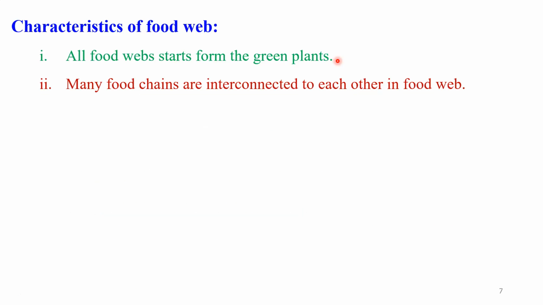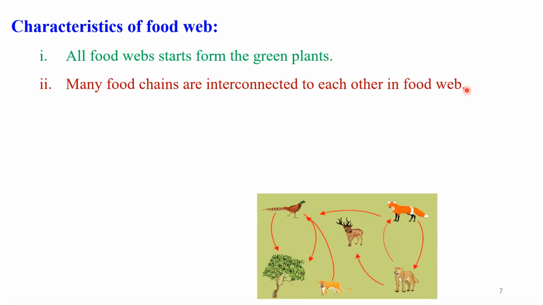Then we have the second characteristic: many food chains are interconnected to each other in a food web. Earlier, in the previous diagram of the food web, you saw 5 separate food chains involved. Here also you will find the same thing: a number of organisms interconnected to each other, and separate food chains. Then we have another very important characteristic of food webs: food webs are never straight. Here in this picture you will see that the food webs are never straight.